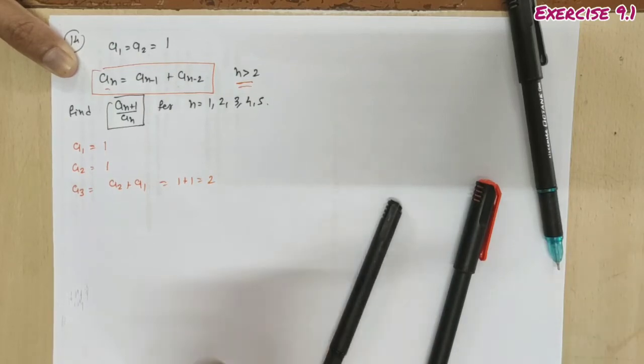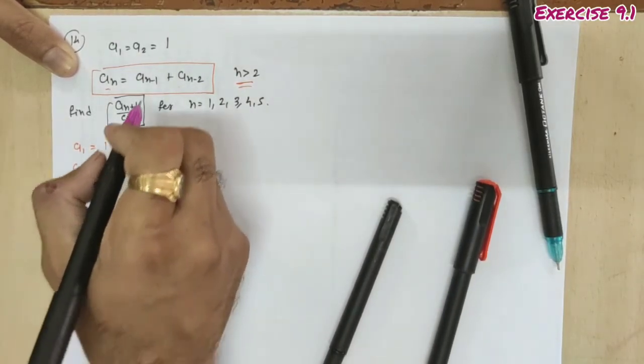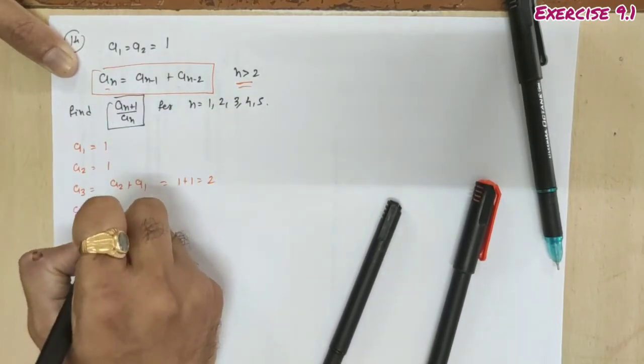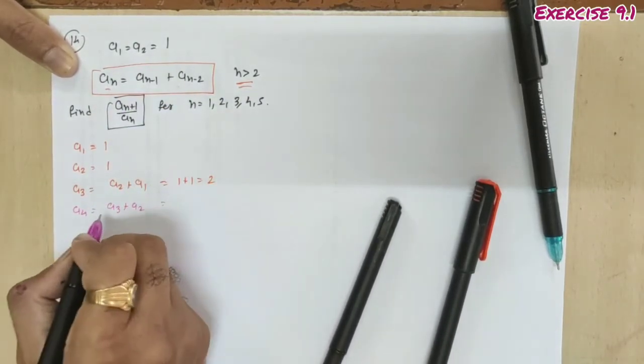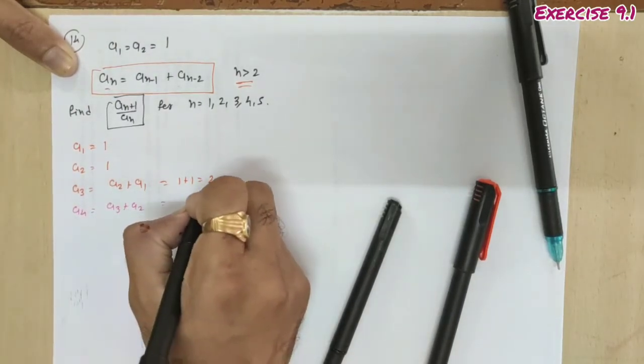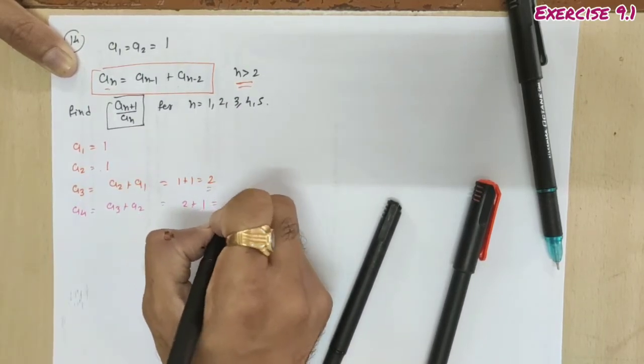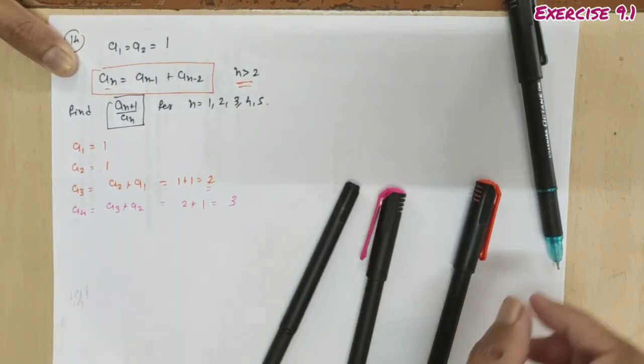Clear? Then for the fourth term, put n equal to 4. So a4 is a3 plus a2, the preceding two terms: a3 is 2 plus a2 which is 1, so this is equal to 3. Done.